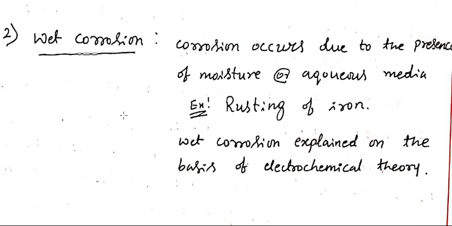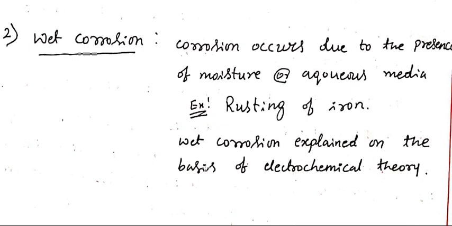Another case is called wet corrosion. It is the reverse of dry corrosion. Corrosion that occurs in the presence of moisture or aqueous media is called wet corrosion. Do you know that the rusting of iron, which happens in the presence of oxygen and moisture, is called wet corrosion. Generally, wet corrosion is explained on the basis of the electrochemical theory.